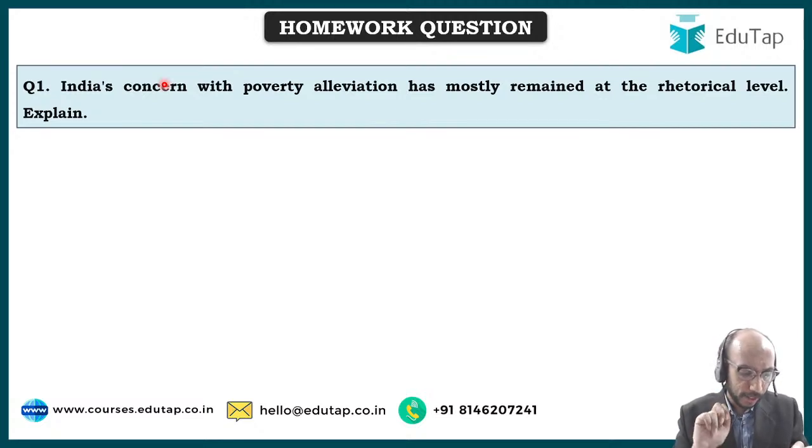Right. Second, as asked in this question, if we think that the government has done a lot for poverty alleviation, we can see results that should be stressed upon. 100% you should stress upon something which is positive. Positive लिखने से ना घबराएं, negative लिखने से घबराएं. Don't become too critical, right? You can always take a contrary stand provided it is the correct stand. For example, Shivangi, you have said that we have been able to pull 271 million people out of poverty. This is a very good statistic.